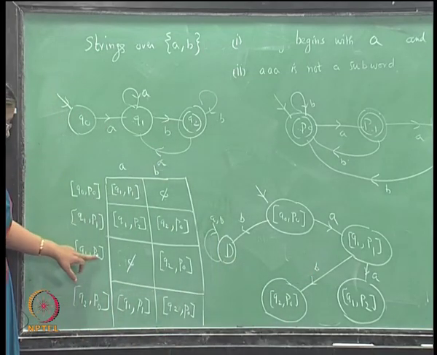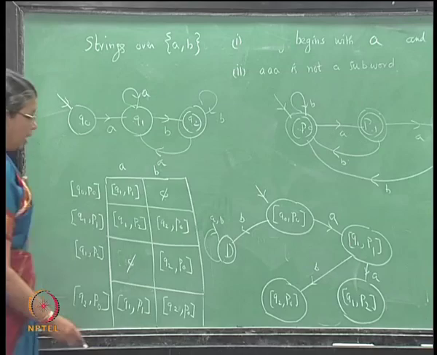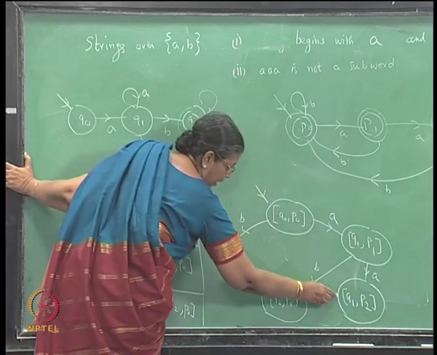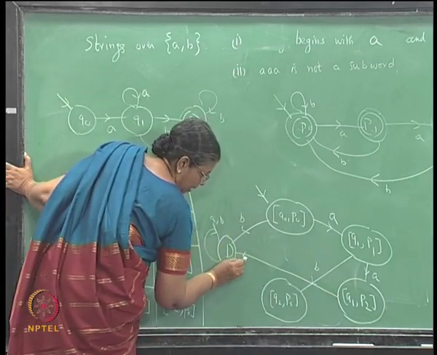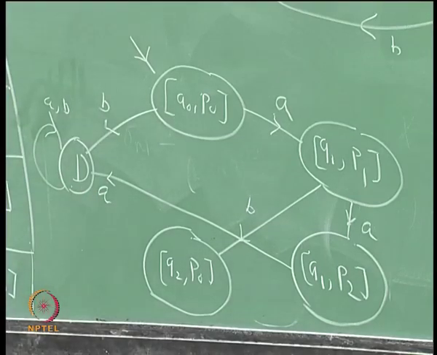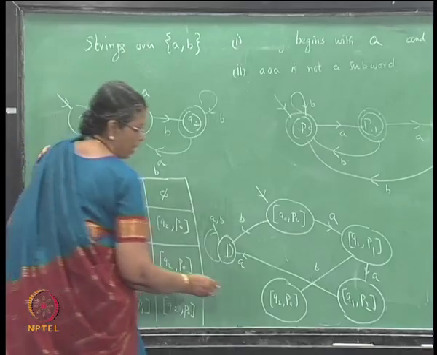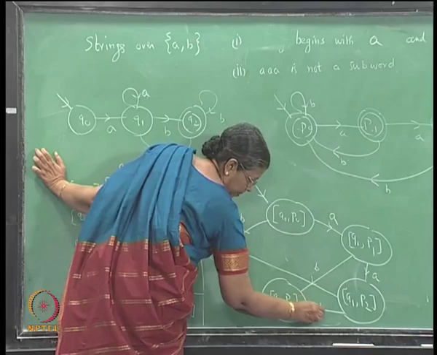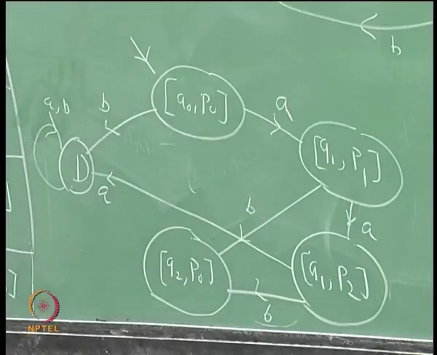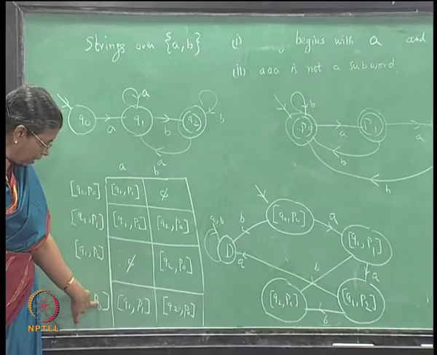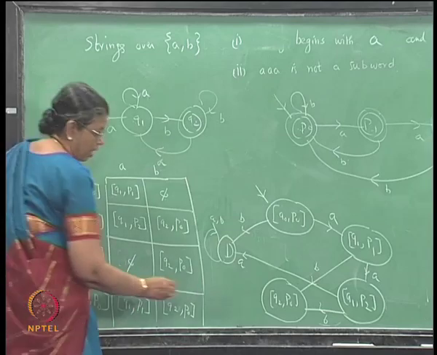From Q1 P2 if you get a you go to the dead state, if you get a B you go to Q2 P naught. From Q2 P naught if you get a B you go to Q2 P naught itself.